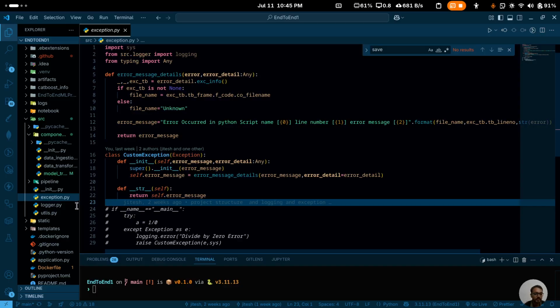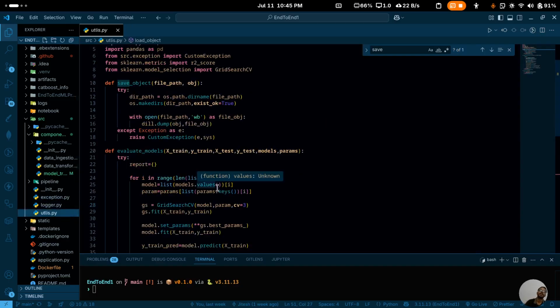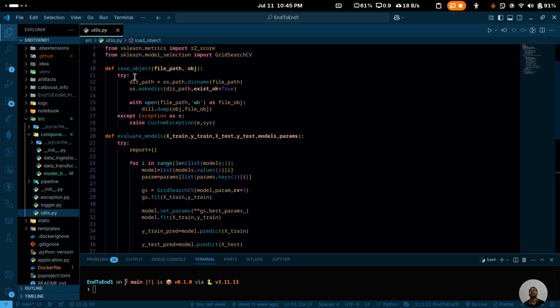About the utils file, whatever functions we need in our project, the common functions, we write over here so that any script can directly access them from here. You can see we have created save object. Whatever data we give to the model, it gets trained, and then the model is created. That model we have to save in one location. So this function is called over there, and the model is saved. This is how this function is used.